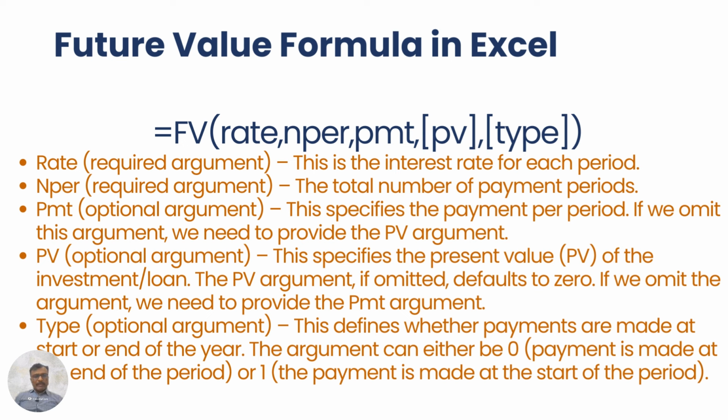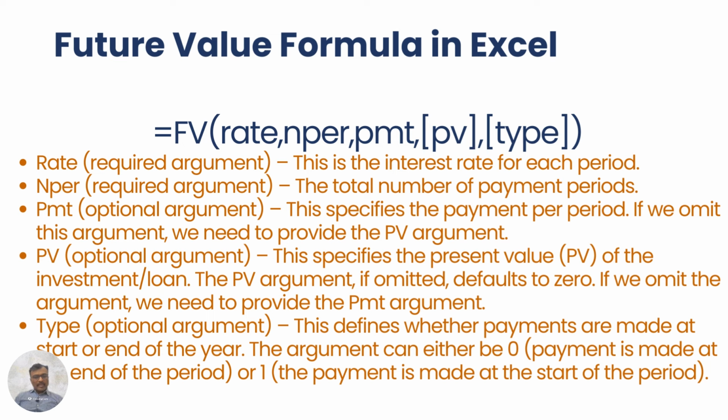PMT specifies the payment per period. If we omit this argument, we need to provide the PV argument. PV specifies the present value of investment or loan. If the PV argument is omitted, it defaults to 0. If we omit this argument, we need to provide the PMT argument. Okay.